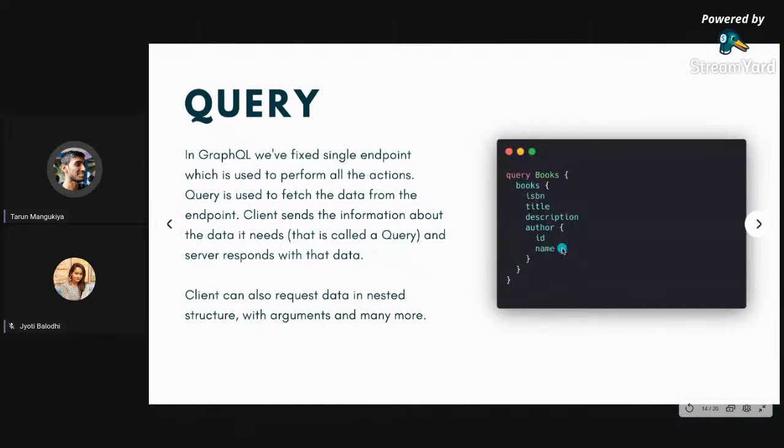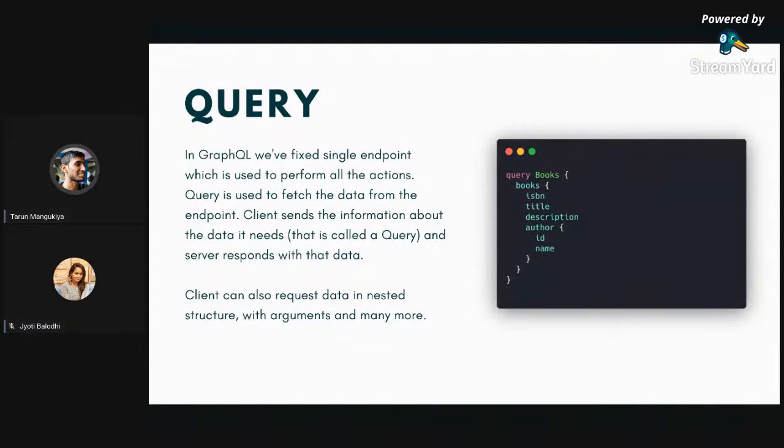Whenever I request my GraphQL endpoint with this query, it will return the list of books with ISBN, title, description, and author, and inside the author object we will have ID and name. So books will be an array object. If we do not want author, we can remove it. This enables us to do nesting. Let's say inside author we also have some other nesting, maybe country or anything. GraphQL enables us to get nested responses without changing our backend. That is the good part.